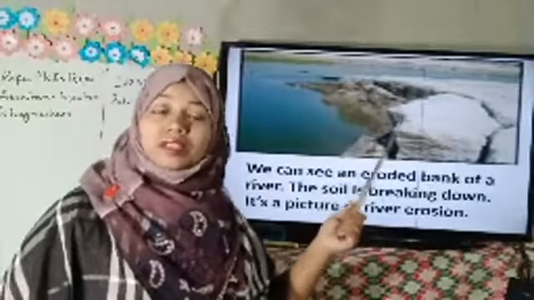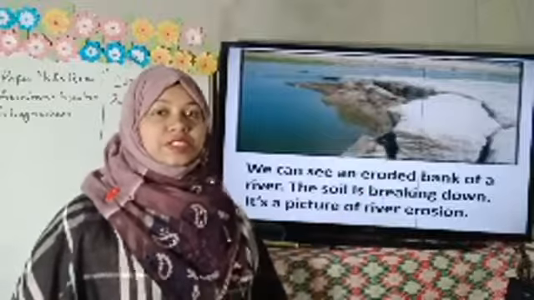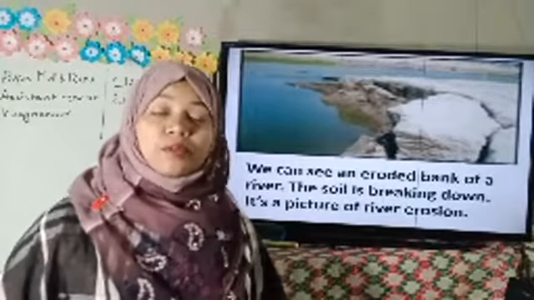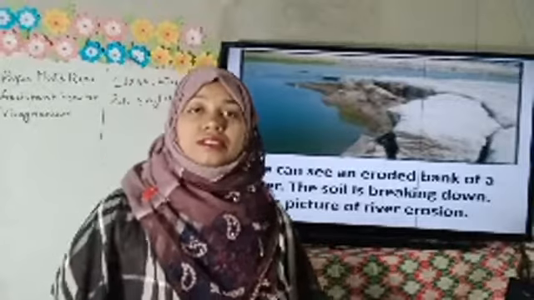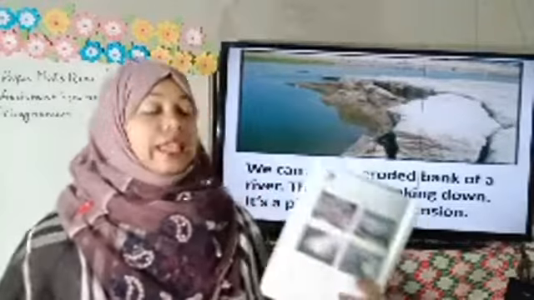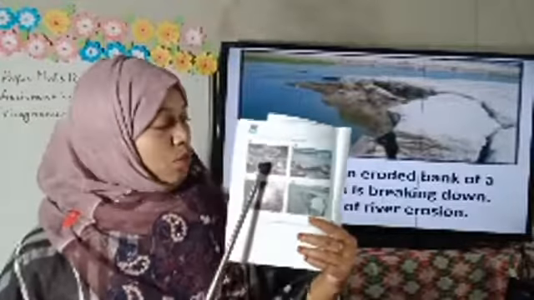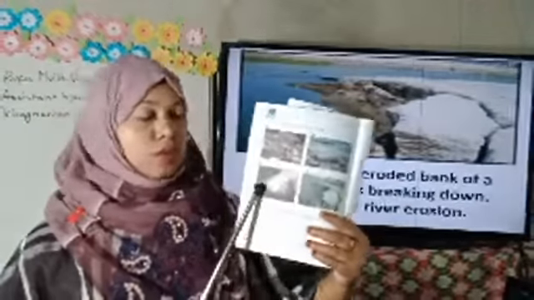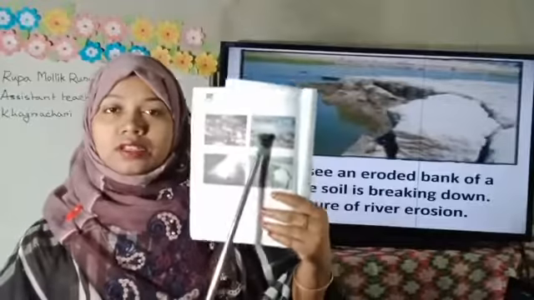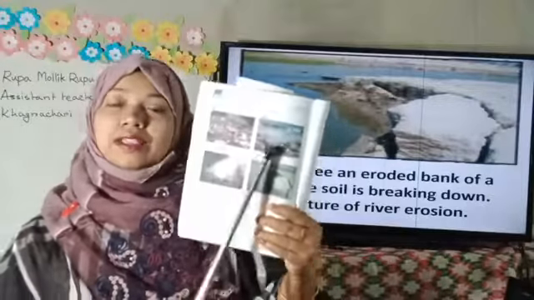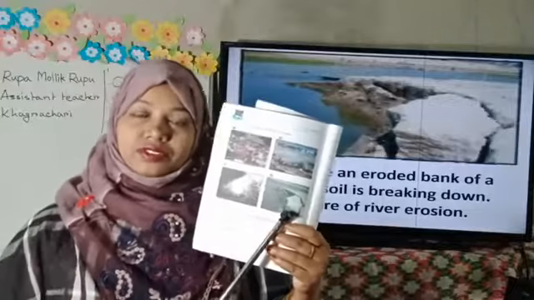Dear students, so we saw 4 pictures, and we have found out the name of each picture. First one we have read that it's earthquake, then it's cyclone, then tsunami, and the last one river erosion.